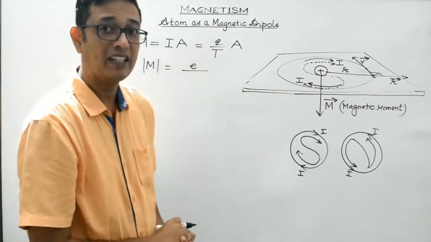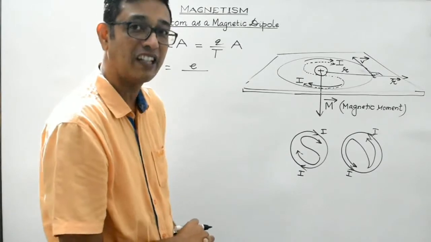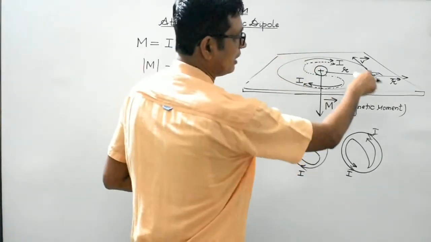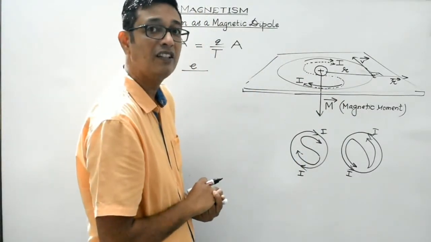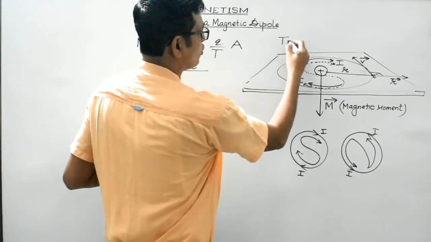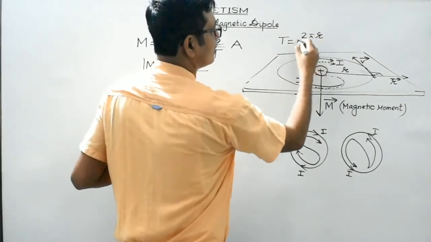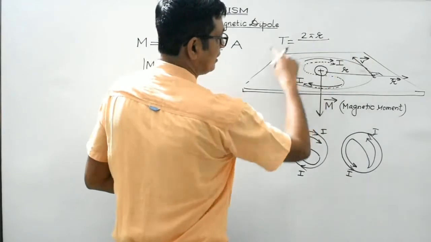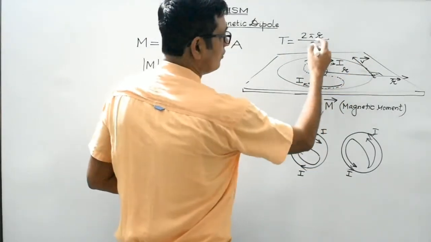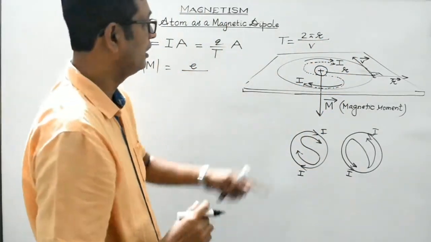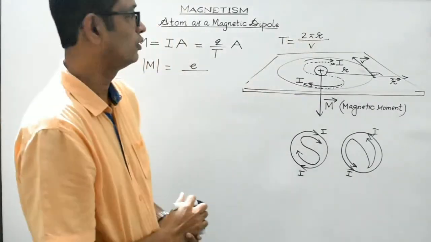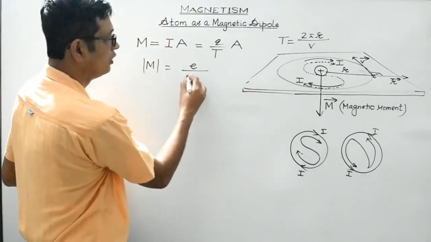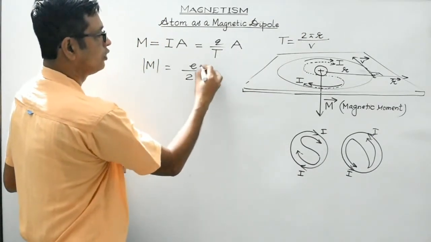that is carried by an electron, 1.6 into 10 to the minus 19 coulomb in magnitude. Capital T, it is the time taken by the electron to complete one revolution, which is actually 2 pi r, the total circumference of the circular orbit, divided by v, as it is covering the circular path with velocity v, isn't it? So T would be 2 pi r divided by v. So you can substitute this value of T as 2 pi r by v over here, right? So it is 2 pi r by v.